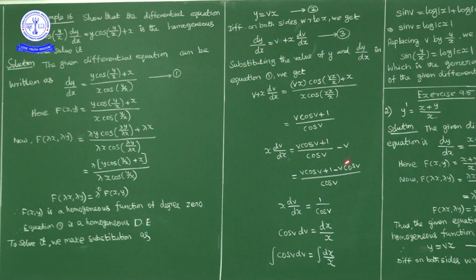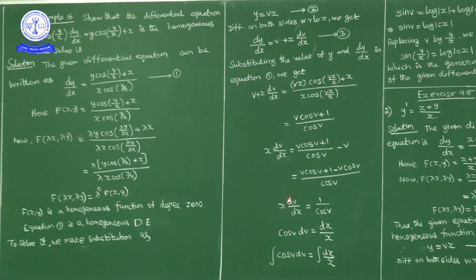Take the LCM. The LCM is cos v. So x times dv by dx is equal to (v cos v plus 1 minus v cos v) upon cos v. Now v cos v minus v cos v cancel, leaving 1 by cos v.